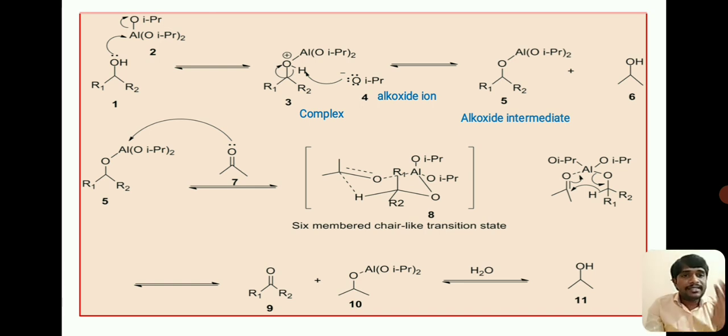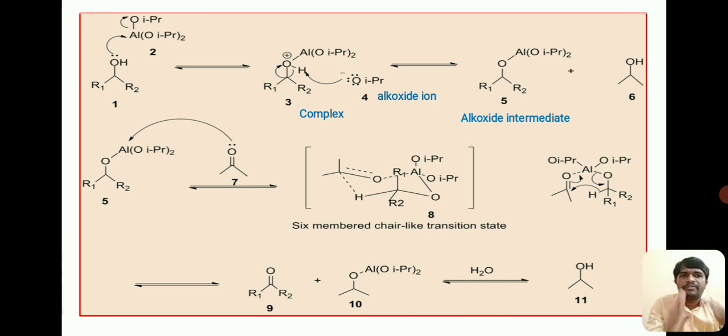So our desired compound, that is a ketone, compound number 9 here, results from the transfer of hydride ion. So later what happened? The hydrolysis of compound number 10 results in the formation of an alcohol. See here, our desired compound is the ketone. Like this, the Oppenauer oxidation takes place.